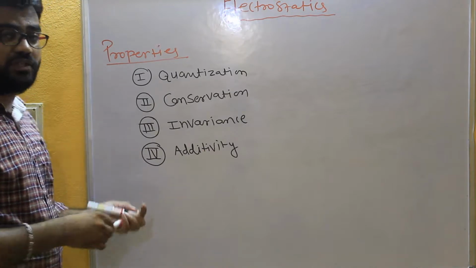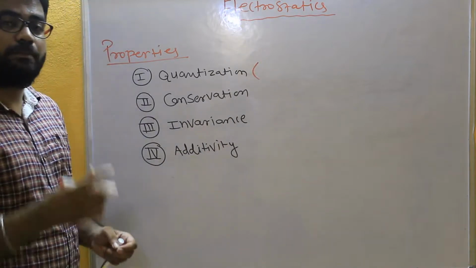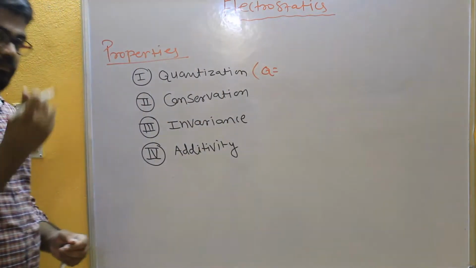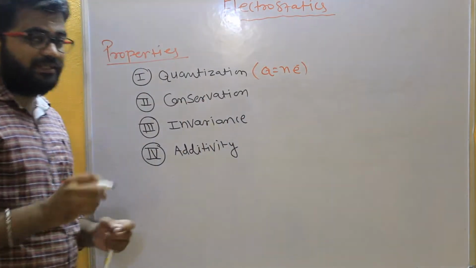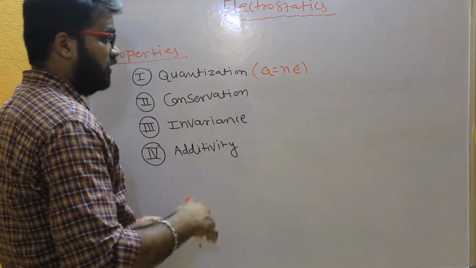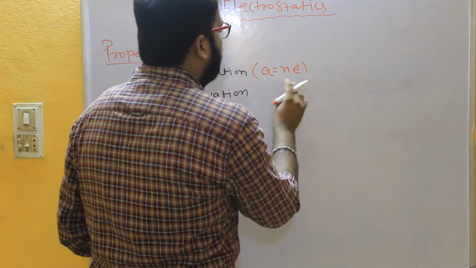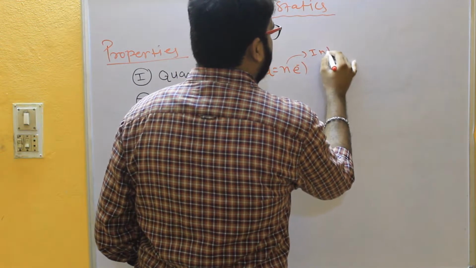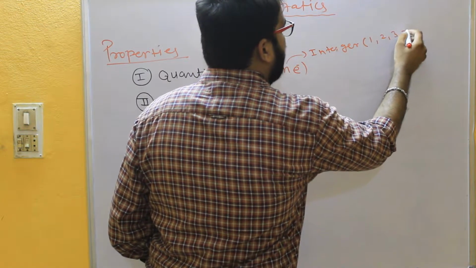What is quantization of a charge? Charge on any body is integral multiple of some basic charge, right? Charge on body, that is q, is integral multiple of some basic charge, that is n into e. That basic charge is the charge on electron. So we cannot break the electron and make smaller charge than the electron, right? So this charge q is equal to n into e. This n is integer, and what is integer? It is always 1, 2, 3 and so on.